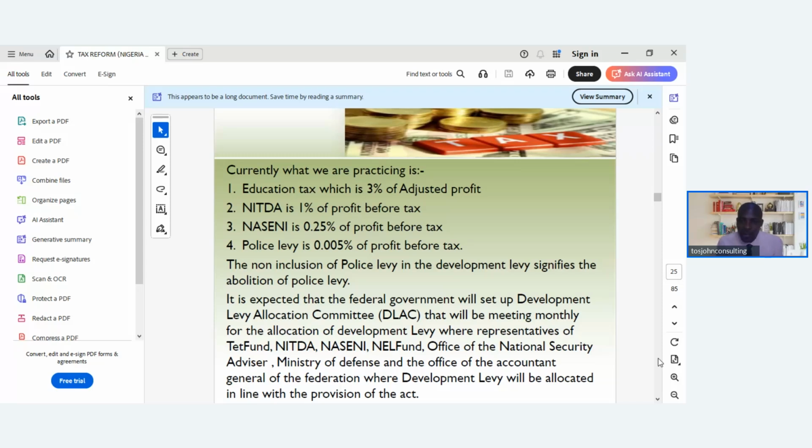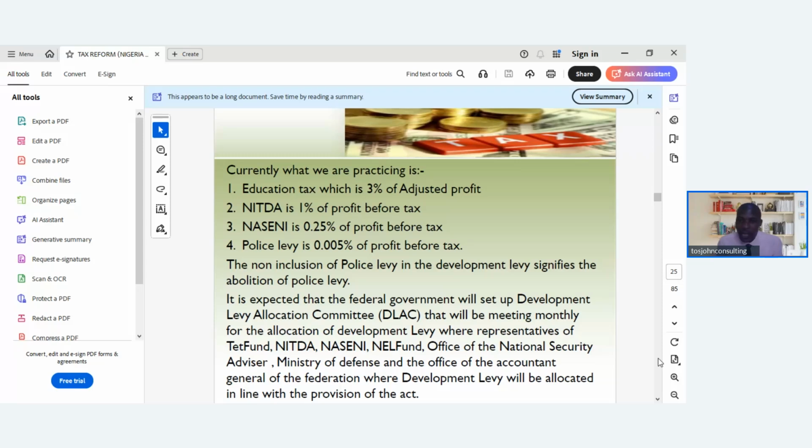Non-inclusion of police levy in the development levy signifies the abolition of police levy. So you can see from the breakdown that we don't have police. Police does not have any distribution in the allocation of the development levy. So that means the police levy has been abolished or removed totally.